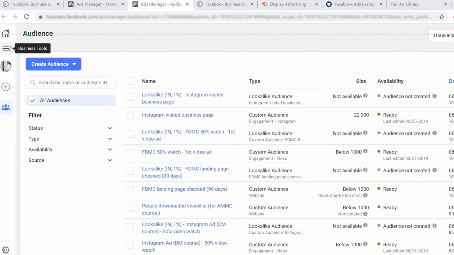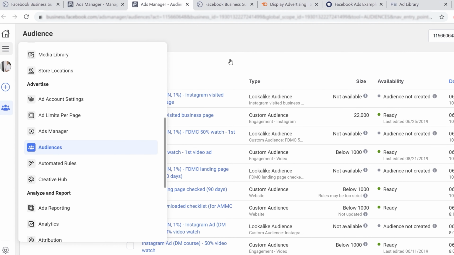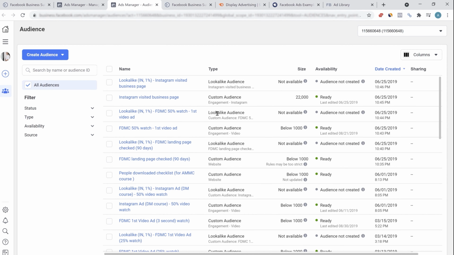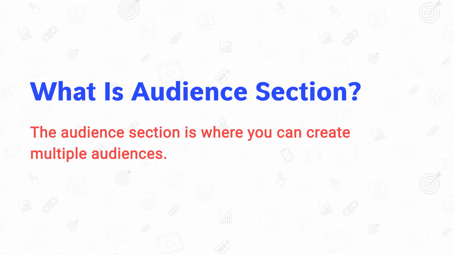To open this section, click on the 3 bars, scroll down and click on audiences. You will have a blank section. I already have multiple audiences created. If you're just starting out, then this section will be blank. So what is the audience section? The audience section is where you can create multiple audiences.